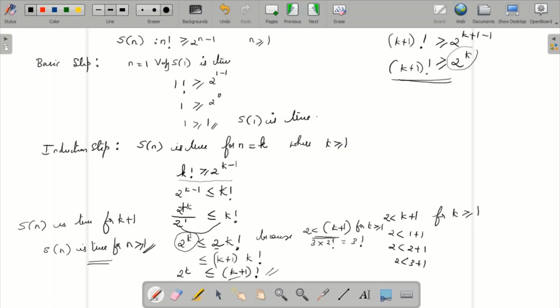2 to the power k minus 1, I wrote it as 2 to the power k divided by 2 to the power 1. That 2 I took over here, so I got the left hand side as 2 to the power k, and k factorial is already there. I need to get k plus 1, so I replace 2 with k plus 1, putting a condition that 2 is less than k plus 1 for k greater than or equal to 1. This condition is very important. This is how I put this condition and played the game, and I got k plus 1 whole factorial. So this is our assumption. Thank you.